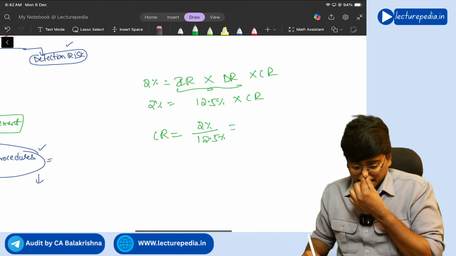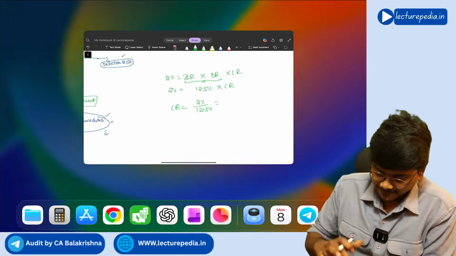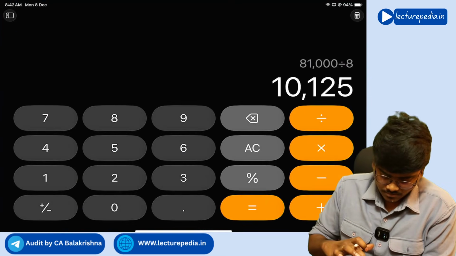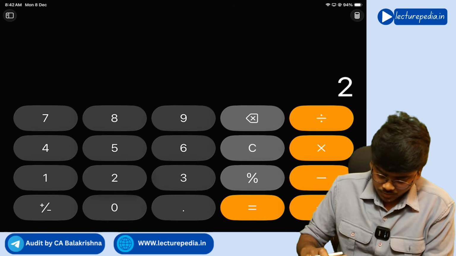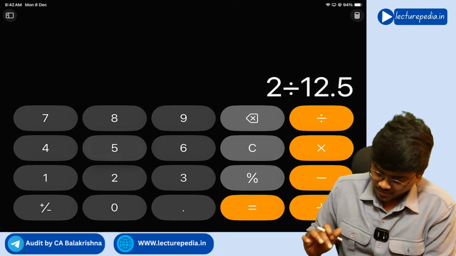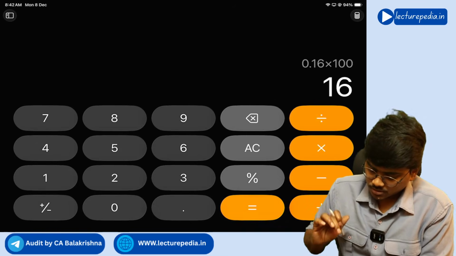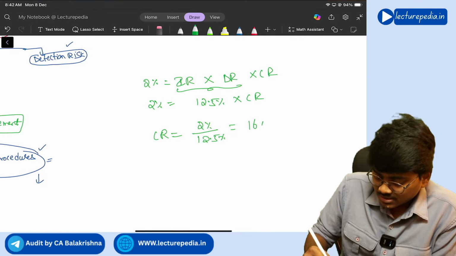How much it will come? I don't have calculator. Okay, 2 divided by 12.5 into 100 is equal to 16%. So his detection risk should be 16%.